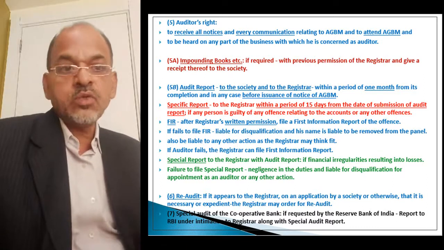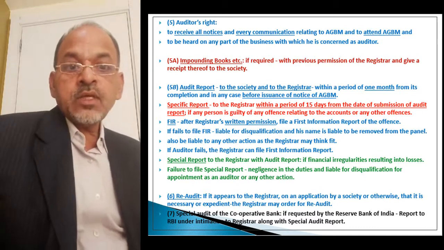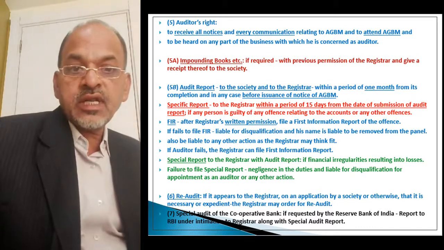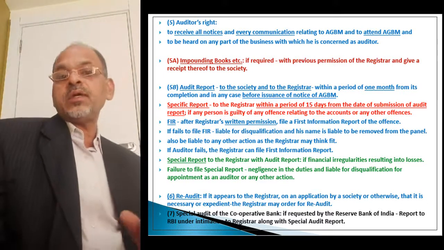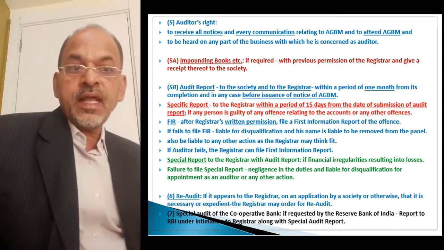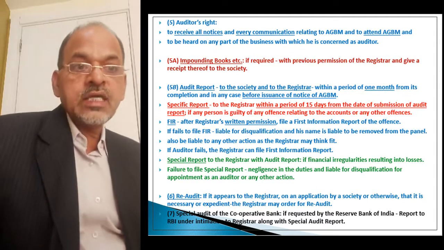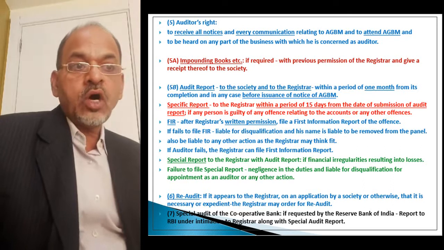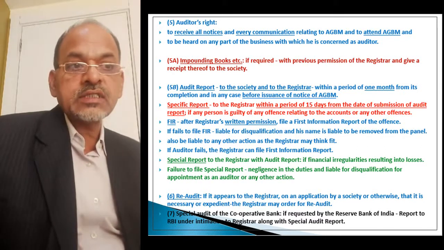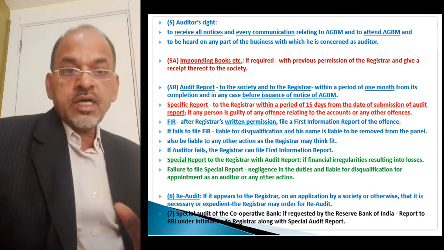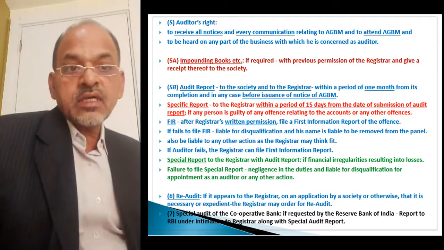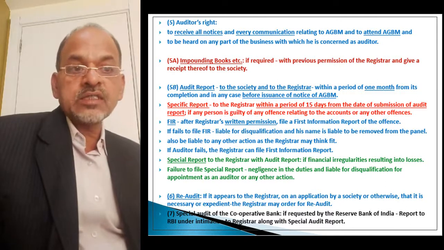So especially when auditors prefer to prepare a special report, if any person is guilty of any offense relating to the accounts or any other offenses. Okay, means the auditor feels that any person is guilty of any offense relating to the accounts or any other offenses.